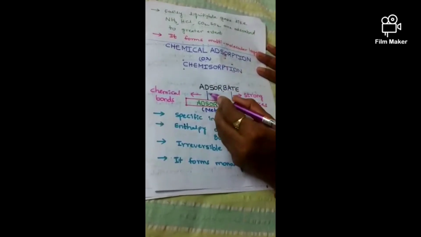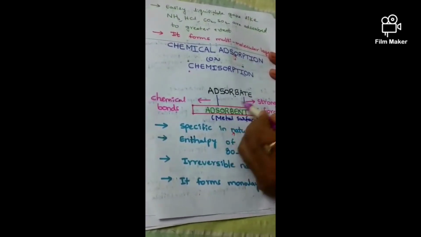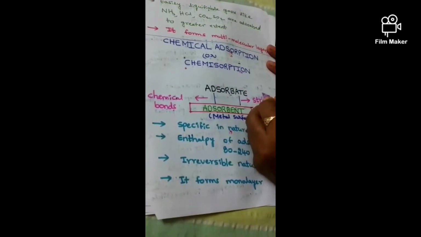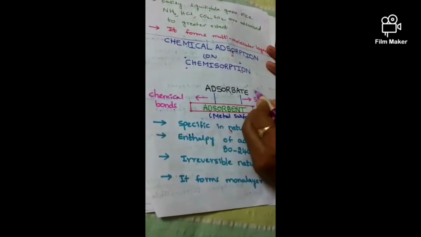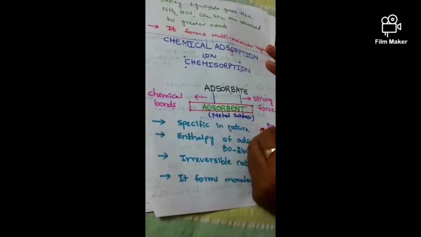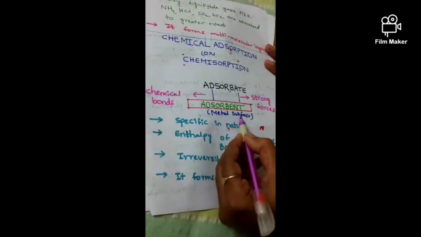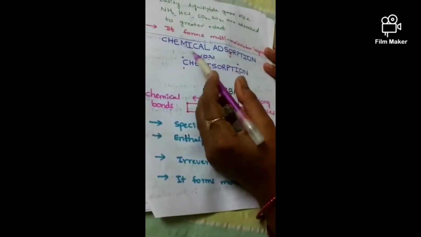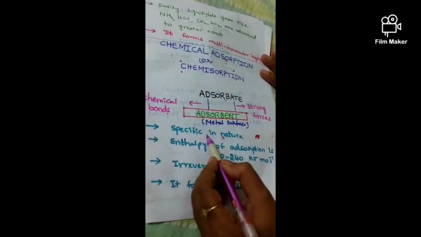Next, chemical adsorption forms monomolecular layer. Next, for example, oxygen gas gets adsorbed on metal surface to form metallic oxide. Next, hydrogen gas adsorbed on metal surface to form metallic hydride. That means chemical adsorption is highly specific in nature.